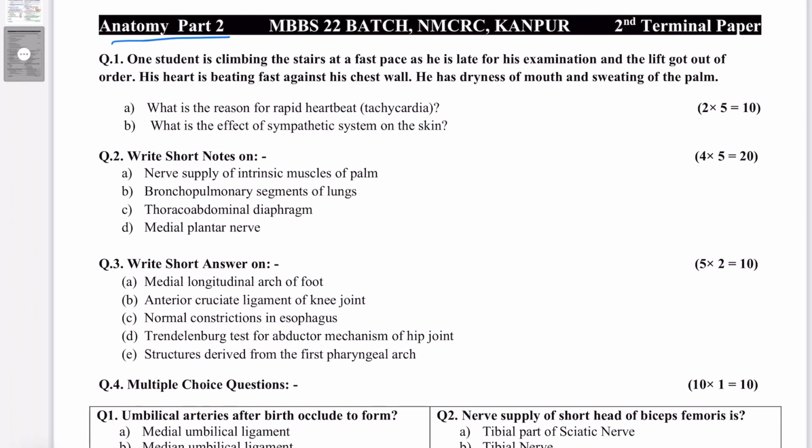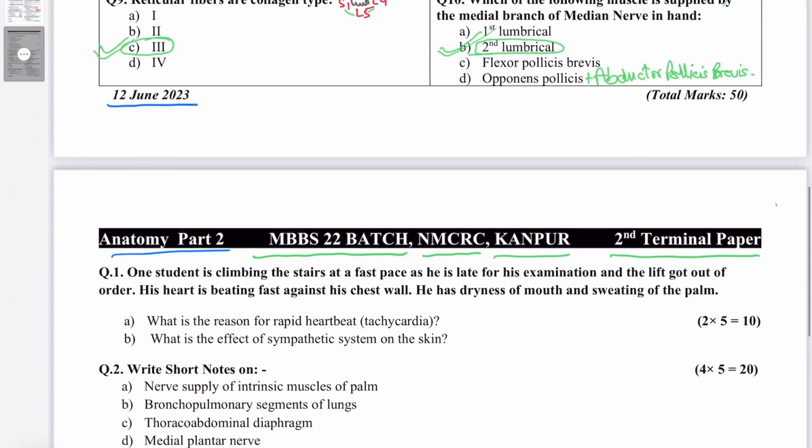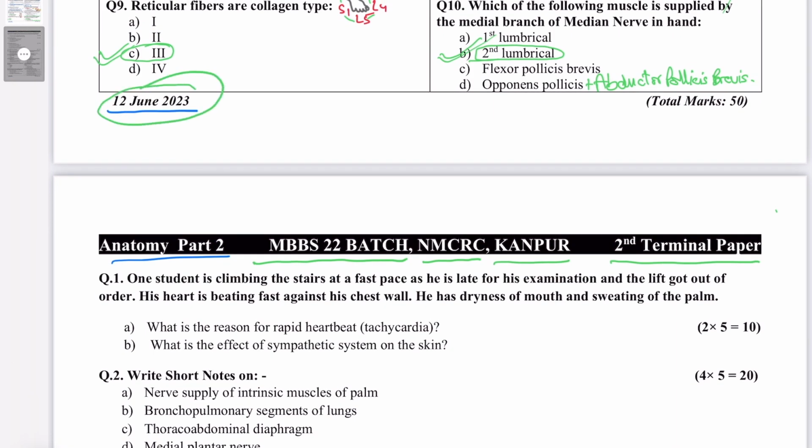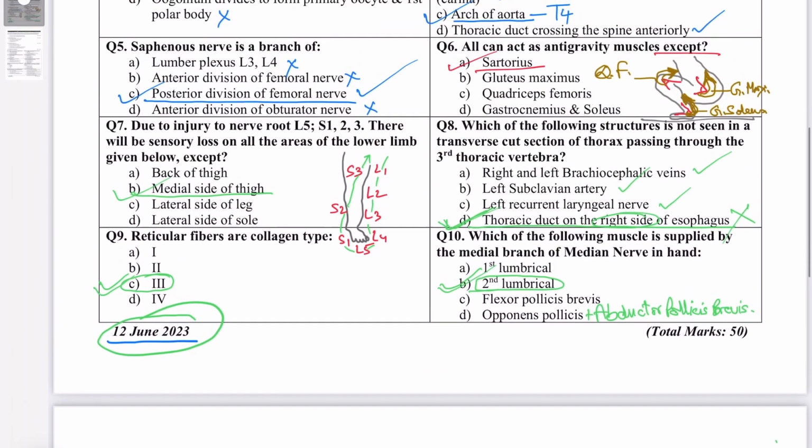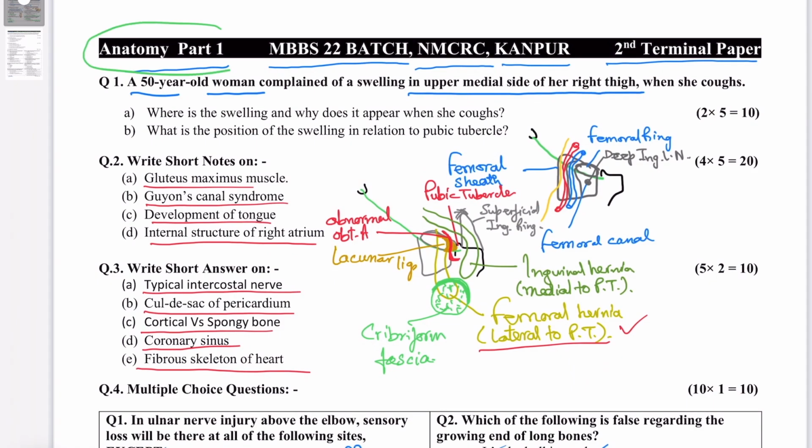Hello guys, this is the anatomy question paper of the second terminal exam for the MBBS 2022 batch at Naraina Medical College, Panki, Kanpur. This exam was conducted on 12th of June 2023, and this was anatomy paper 1 part 1, which I have already solved and uploaded. You can watch it from the link provided.